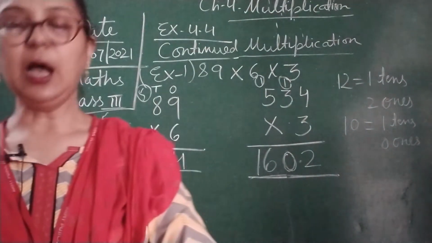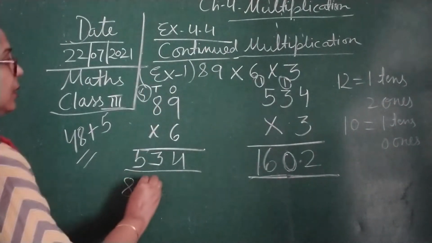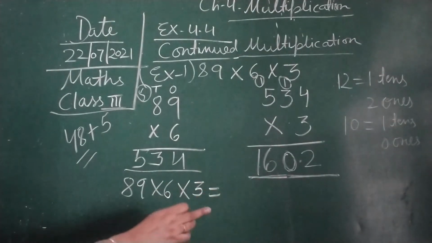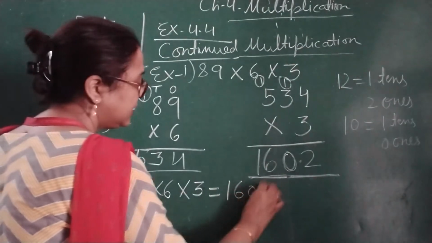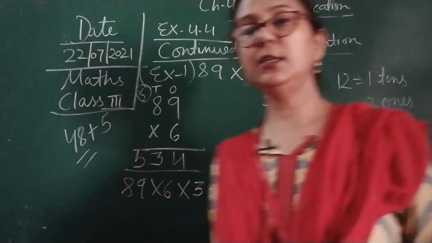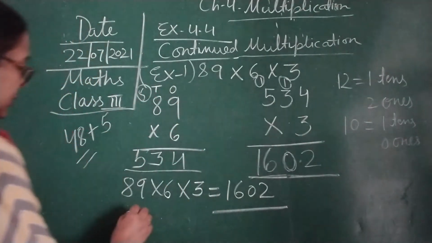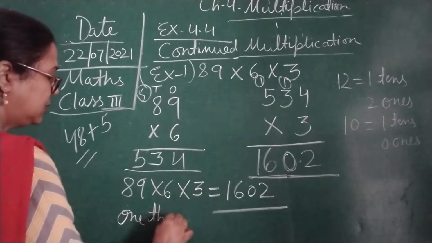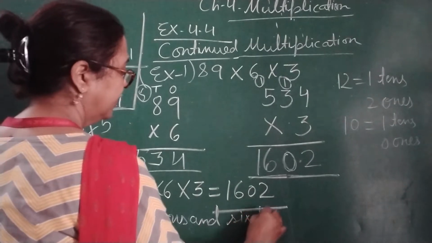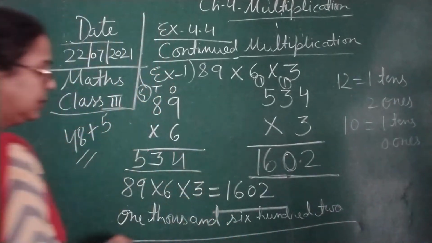Now children, this is how we can write the answer. First, 89 multiplied by 6 into 3, we are getting 1602. So the answer we will write is 1602. It means 1602. We will write in words also. So children, 1000 we will write first. 1000 602 children. This is the answer.